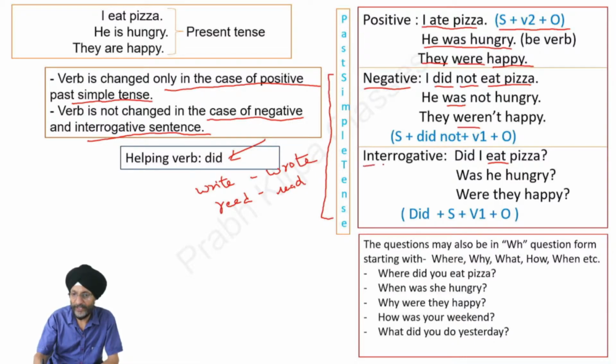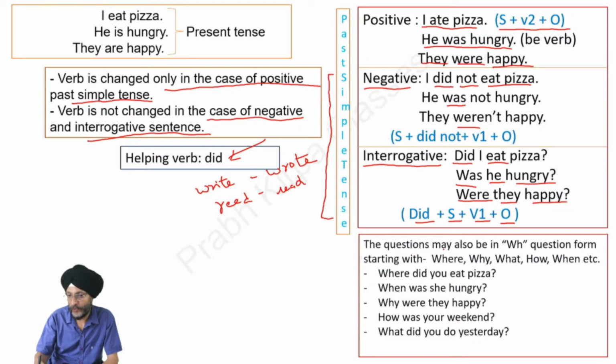When we form the interrogative form of the past simple tense, we add did at the start of the question. Did I eat pizza? We may also use was or were. Was he hungry? Were they happy? This is the formation of the interrogative form of the past simple tense. First we use did, then comes the subject, then the first form of the verb, and then the object.